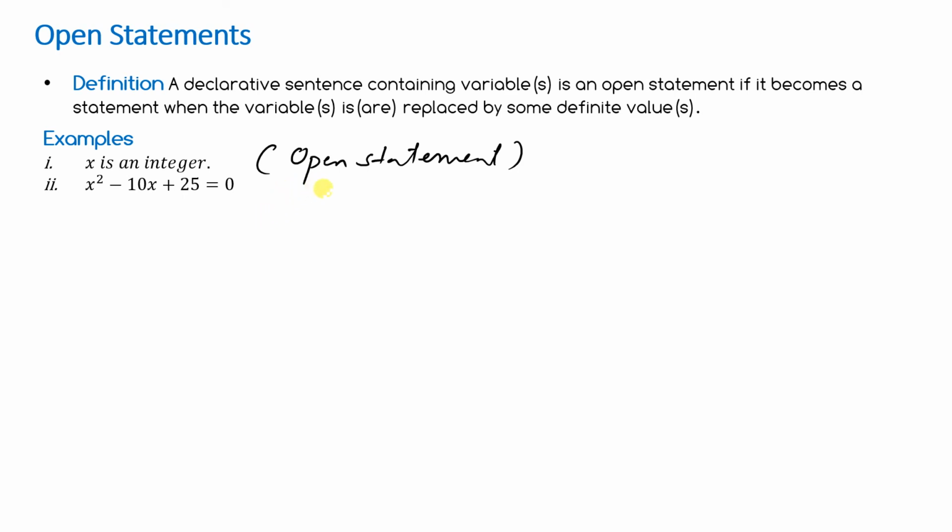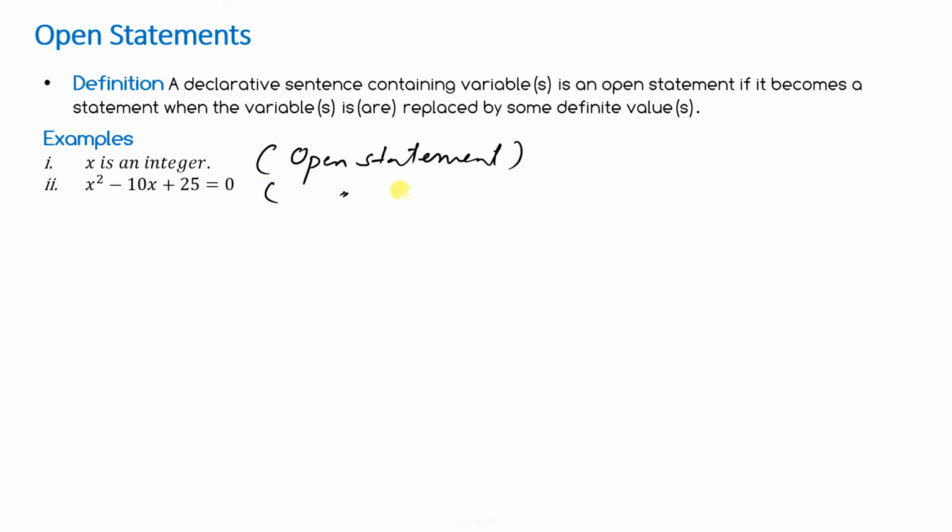If I put the value of x is equal to 0, then what is the left hand side? 25. 25 equal to 0. Is it true? No. So this is an open statement. When I give the value of x as 0, it becomes a statement, and that statement is false.